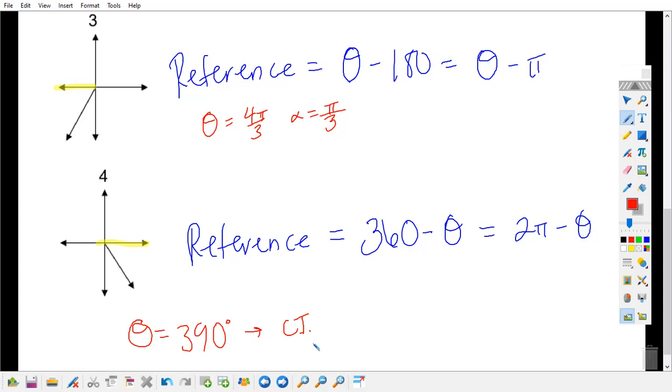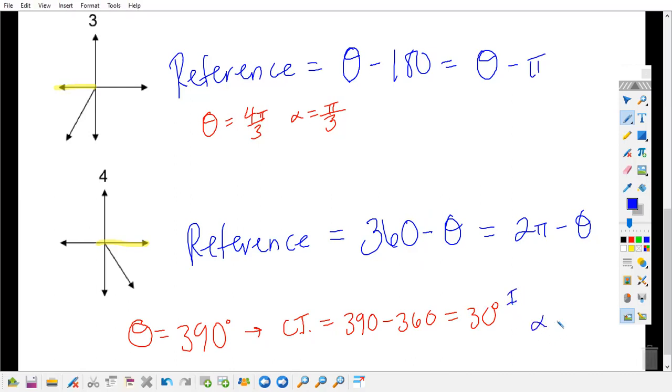And what would be the coterminal for 390 degrees? Remember, to find a coterminal, it equals the number either plus or minus 360, right? So my coterminal here would be 30 degrees. So the angle that I would use to find my reference angle would be 30 degrees. And 30 is in quadrant 1.